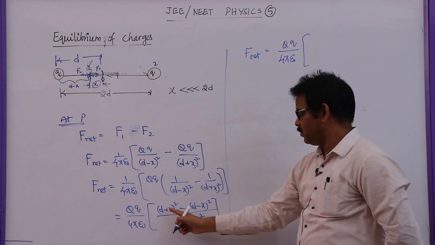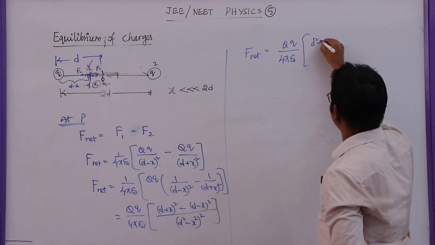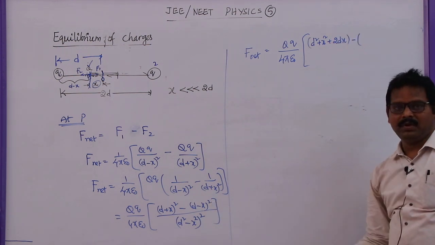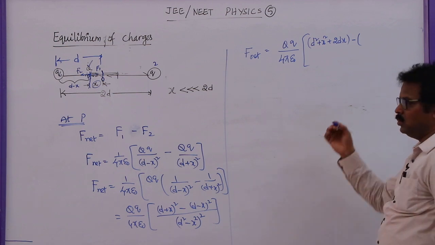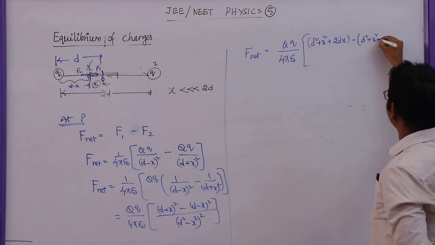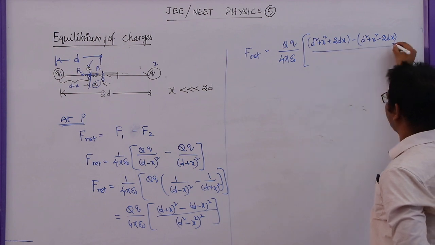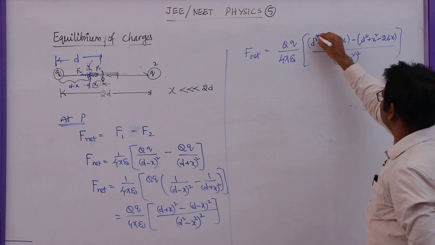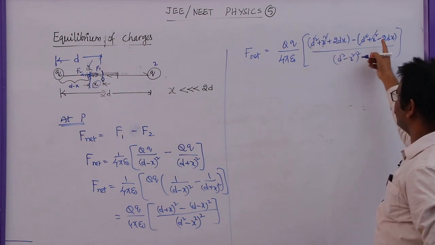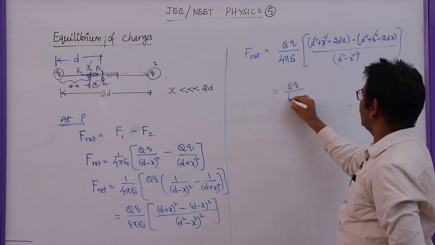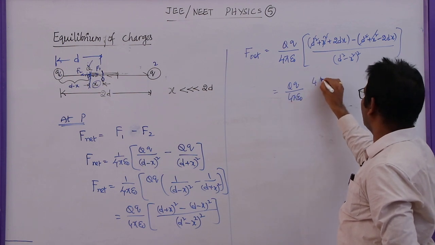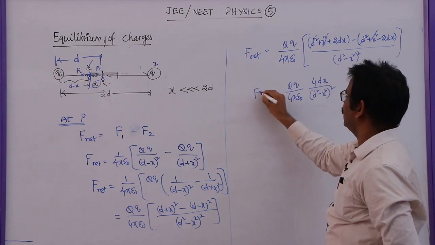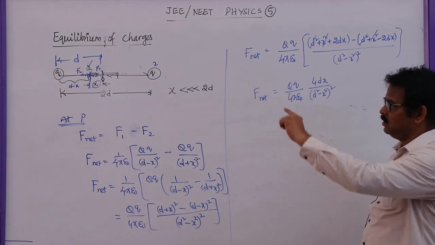This will be d square plus x square plus 2dx minus, this will be d square plus x square minus 2dx, by d square minus x square whole square. You can cancel d square, x square and x square, minus of minus will become plus. So q by 4 pi epsilon naught 4dx by d square minus x square whole square. This is the net force acting on this system.